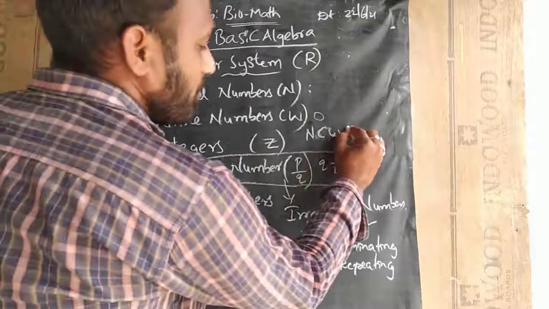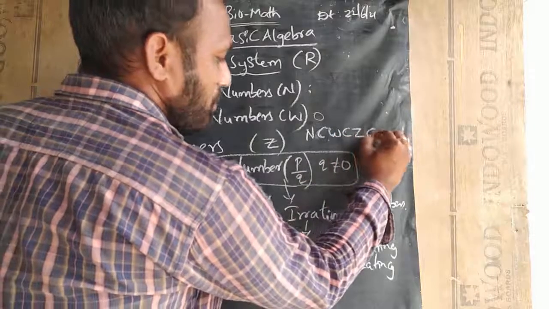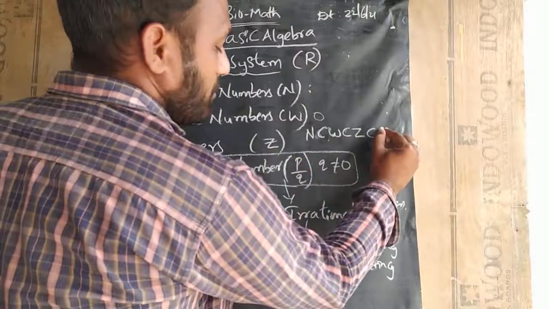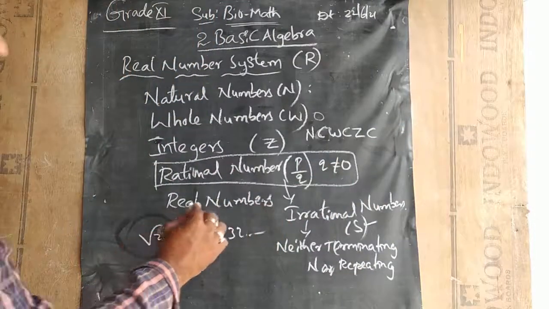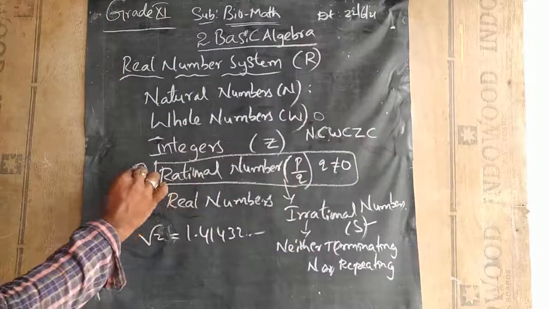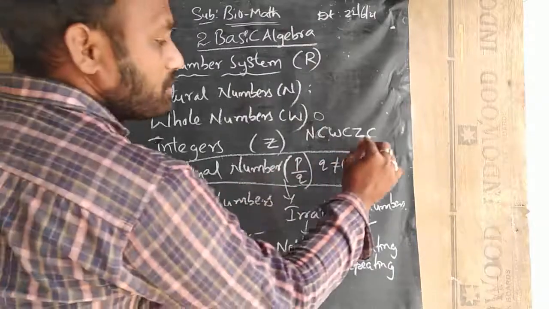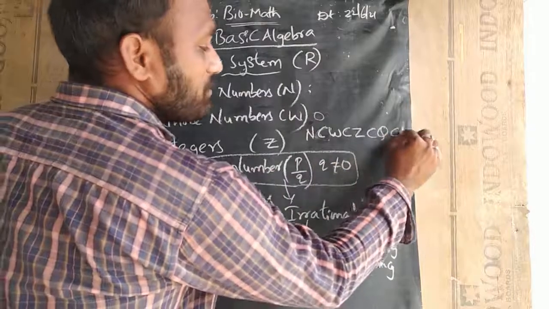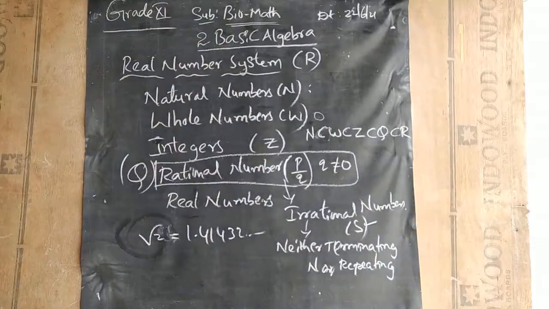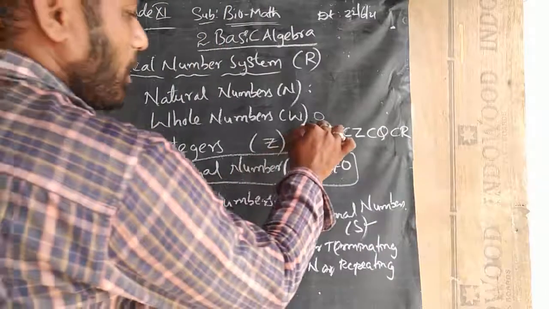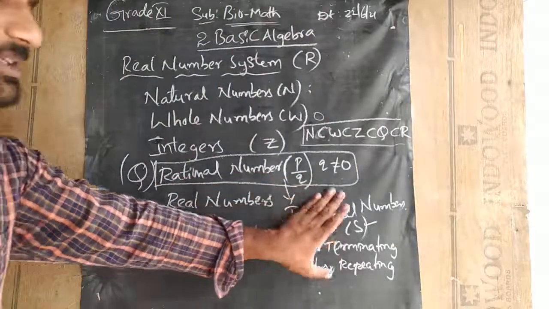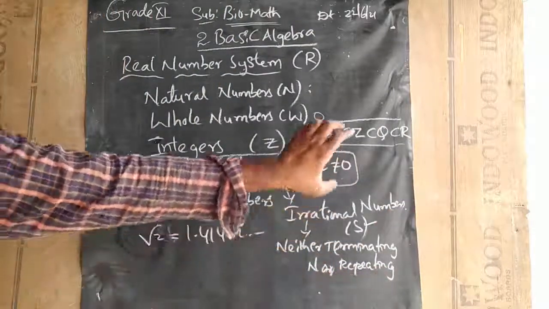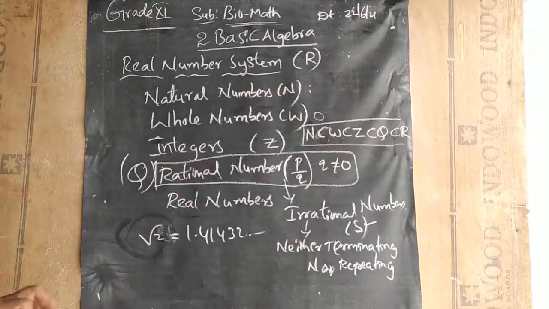Whole numbers are a subset of integers, and integers are a subset of rational numbers. Rational numbers are denoted by Q; I have not written it here. So Z is a subset of Q, and Q is a subset of R. In this case, we are not mentioning the irrational numbers, because this term comes under a different category. That's the reason we are not mentioning it in this sequence.